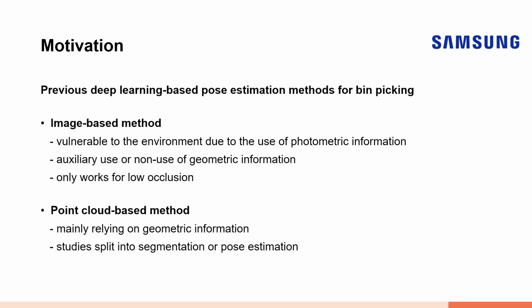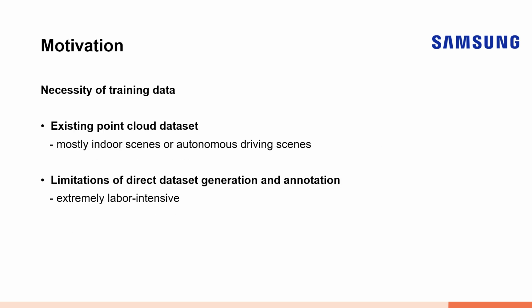However, most of these methods are specifically designed for either segmentation or pose estimation. For deep learning, training data is essential. However, most of the existing data are monotonous indoor or autonomous driving scenes, so they are not suitable for complex bin picking scenes. Moreover, directly annotating point cloud data is extremely labor-intensive.